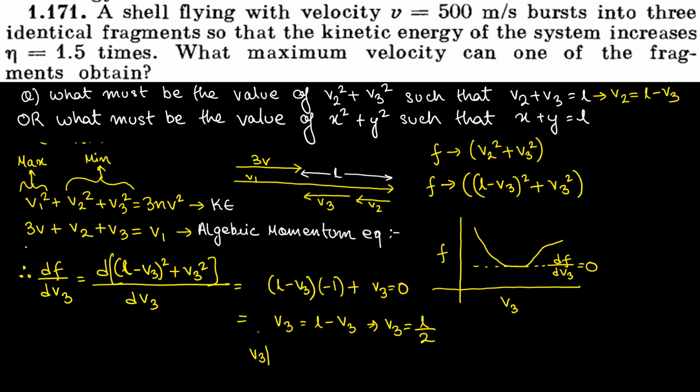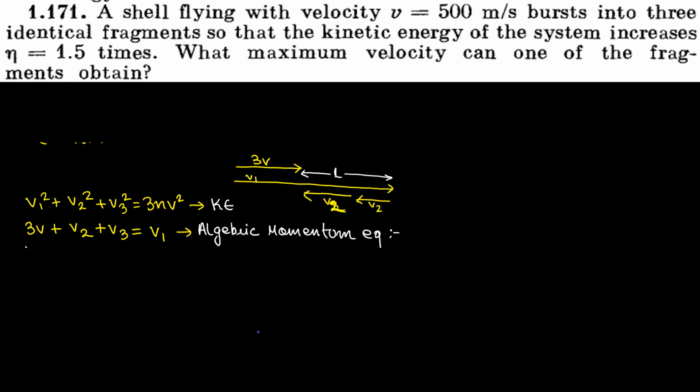v3, or the magnitude of v3, should be equal to the magnitude of v2. Then only v2 square plus v3 square would be minimum. Understood? The magnitude of v3 is equal to the magnitude of v2, so every v3 out here I can substitute by v2. Okay, understood? Now you have two equations.